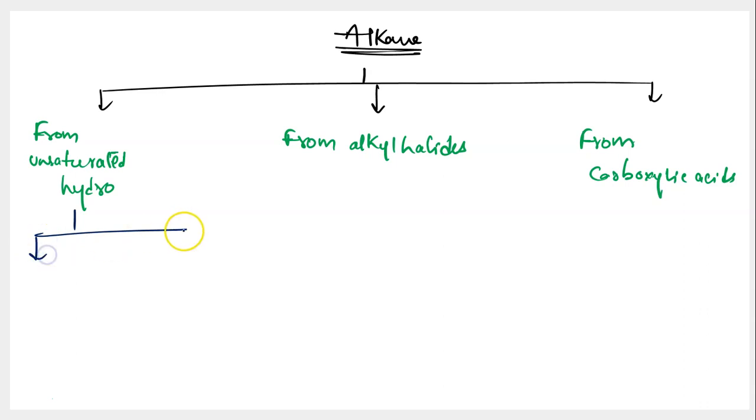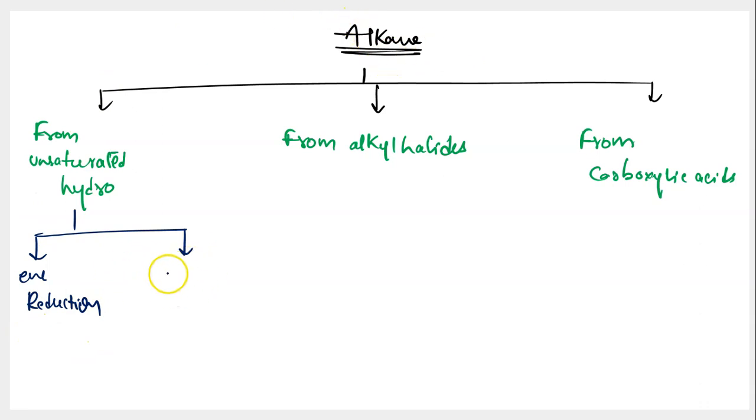You can take unsaturated hydrocarbon as a starting material and conduct 2 reactions. The very first reaction is when you take alkene and conduct reduction, so the first reaction is reduction of alkene, producing alkane.